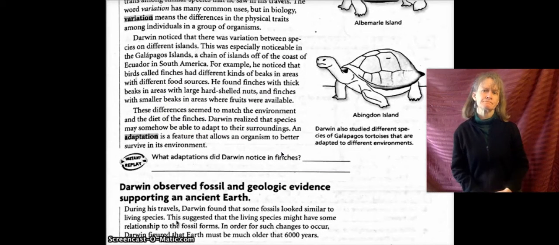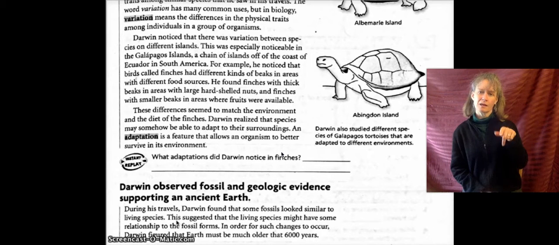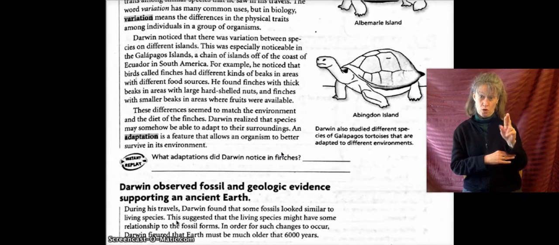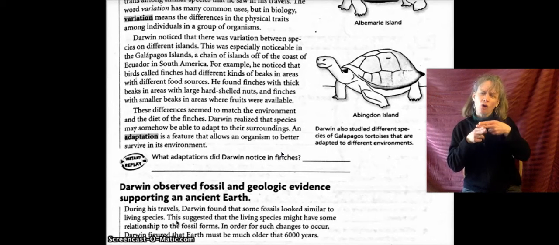Darwin noticed that there was variation between species on different islands. This was especially noticeable in the Galapagos Islands, a chain of islands off the coast of Ecuador in South America. For example, he noticed that birds called finches had different kinds of beaks in areas with different food sources.